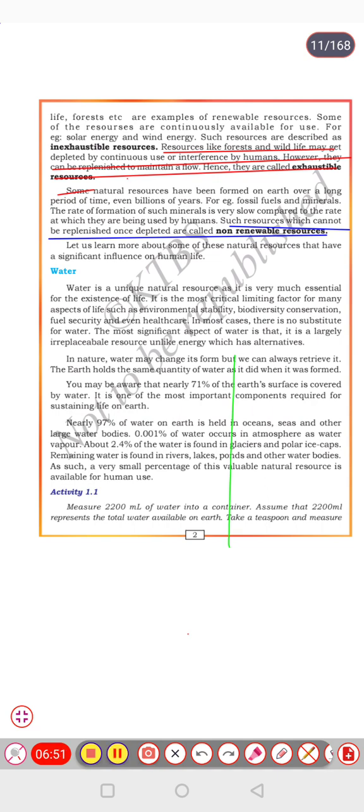One very interesting natural resource is water. Yes, water is a unique natural resource. As I said earlier, we can't survive without water. Water is very essential for the existence of our life. It is the most critical limiting factor for many aspects of life, such as environmental stability, biodiversity conservation, fuel security, and even health care. In most cases, there is no substitute for water.